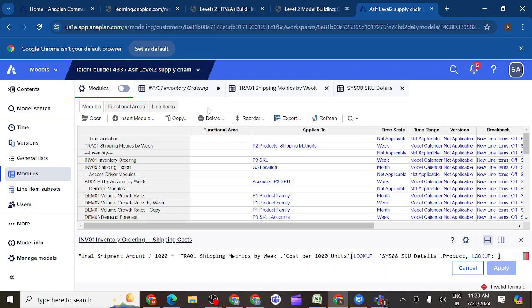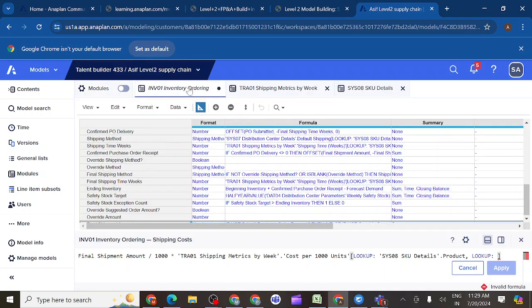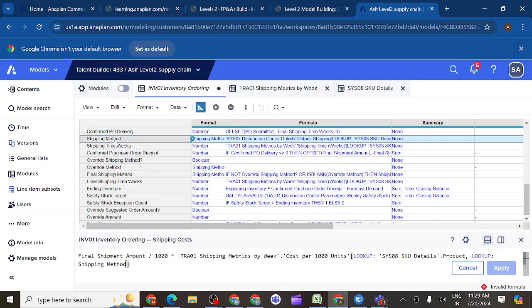So then I need to take the shipping method line item, which should be present in list format. You can see here, in the target module I have shipping method. That is the reason I am taking it directly. I go to System 08 because I don't have any mapping module here. Why am I not taking shipping method from somewhere else? Because I already have this lookup in the target module, and you can see shipping method. On the basis of the shipping method, I have a list-formatted line item. So if I apply it, you can see what happened.